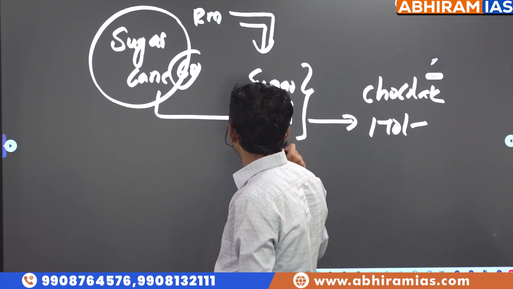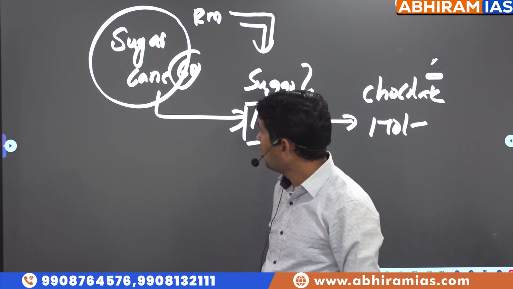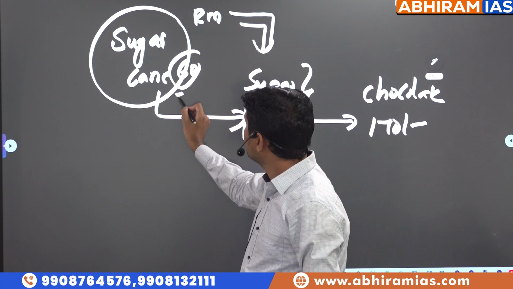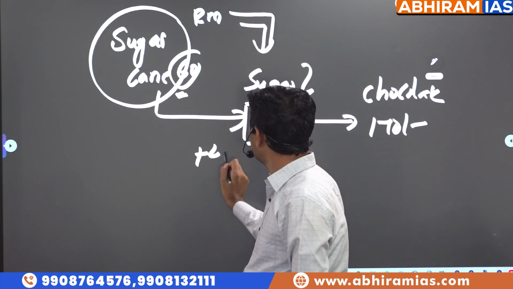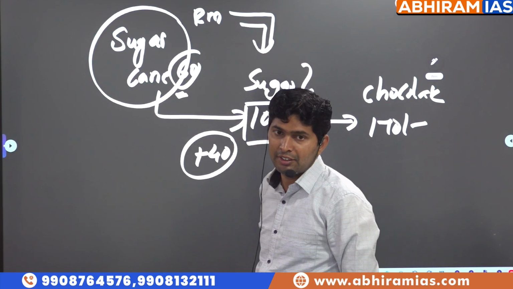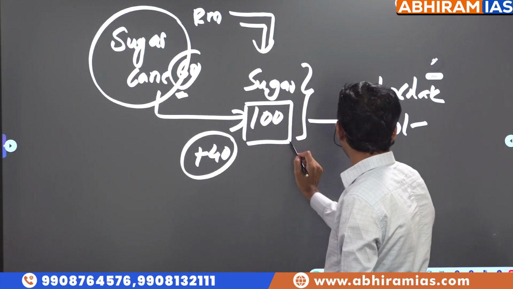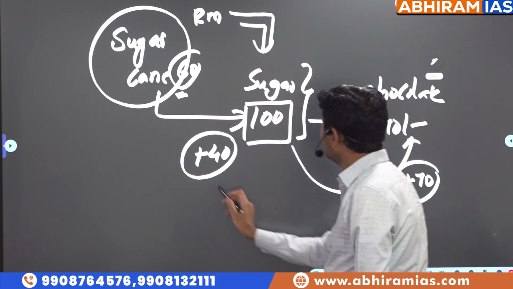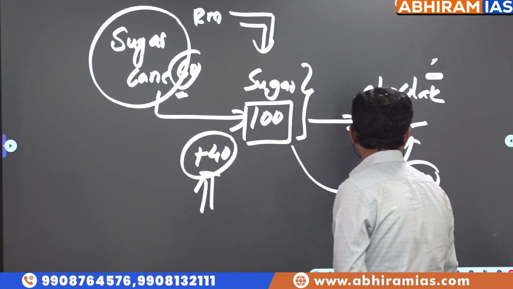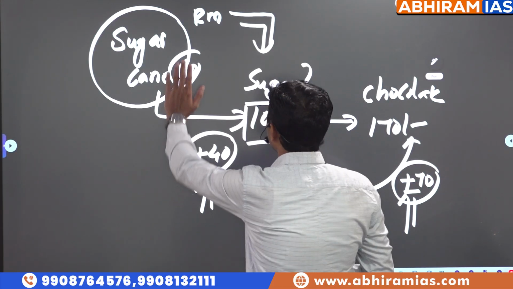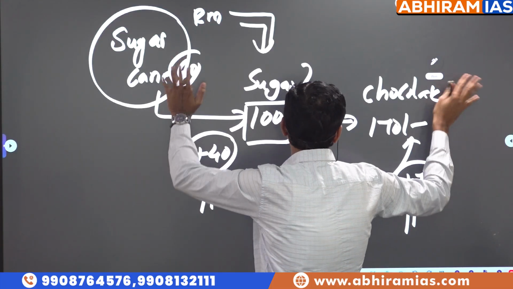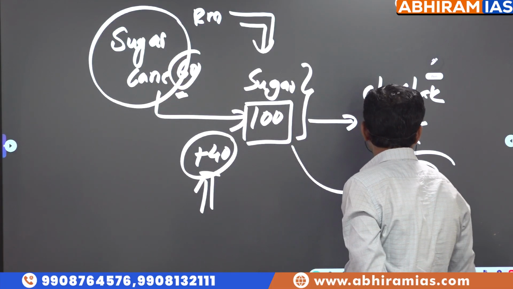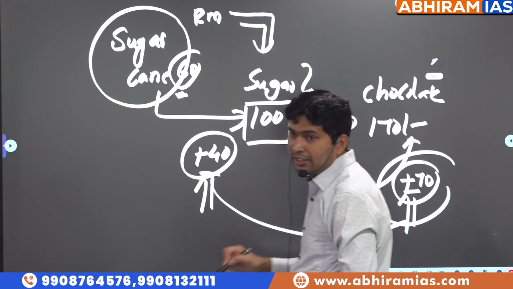So the final product was how much? 100 rupees. So how much the intermediary consumption? 60 rupees. So how much the value addition that happened? 40. From this sugar, we have produced sugar candies. How much the value addition that happened? So what is the total gross value addition? From the 60 rupees of raw material in the process of becoming chocolates, the total gross value addition that happened is this much.